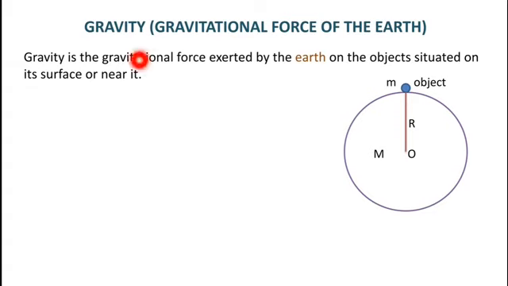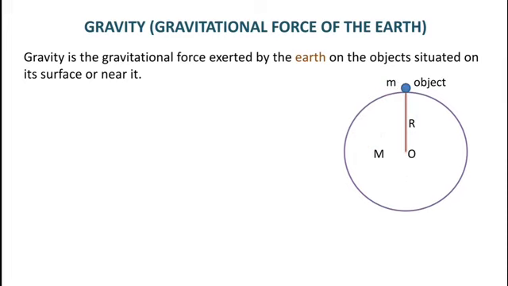So students, gravity is the gravitational force of the earth. It is defined as the gravitational force exerted by the earth on the objects situated on its surface or near it. As you can see from this figure, there is an object of mass small m situated on the surface of the earth of mass capital M. Hence here we can say the force of attraction between this object and the earth is the force of gravity.